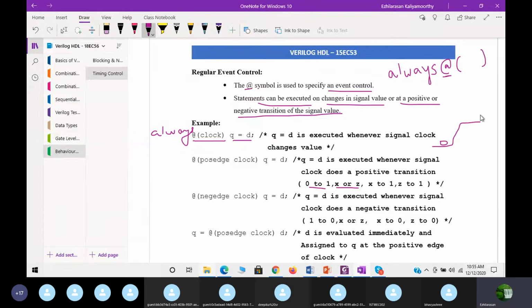This is 0, this is 1. But 0 to 1, 0 to X, 0 to Z, and also X to 1, Z to 1. So we have seen three different types of timing transitions: rise, fall, and typical.